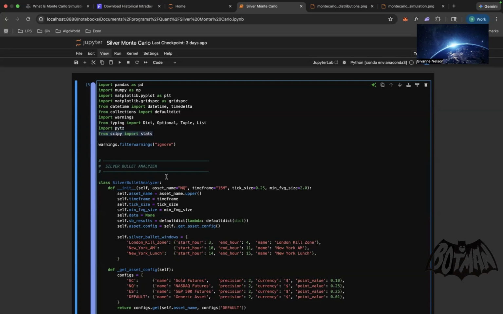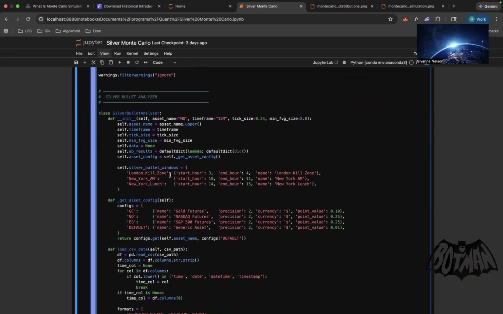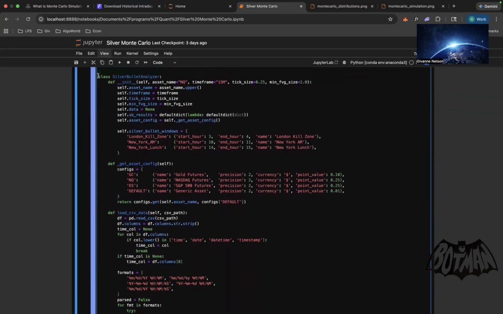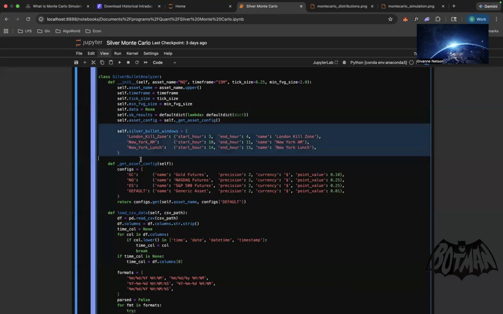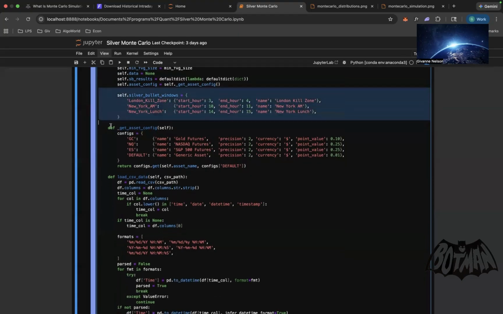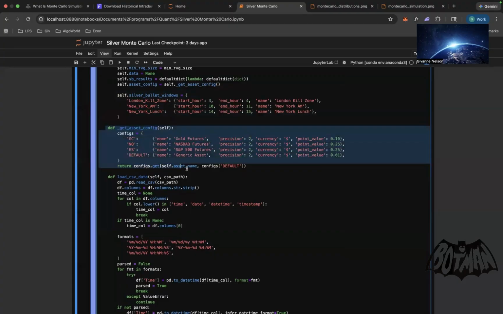All right. Now let's get into the strategy. So we're going to create the silver bullet strategy here. Pretty simple. You know that it's based on specific timing: the London kill zone, the New York AM, and the New York lunch. So we have to specify those times here. The assets that we're going to be using, I'm going to be testing this on multiple different assets. Right now it's just NQ, but I could potentially use gold, ES, anything else. So I can just play around with this based on those values. Pick whichever one you want to use. If you want to just use NQ, just put NQ.